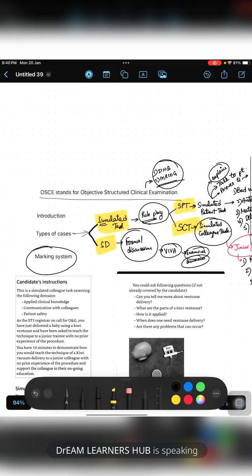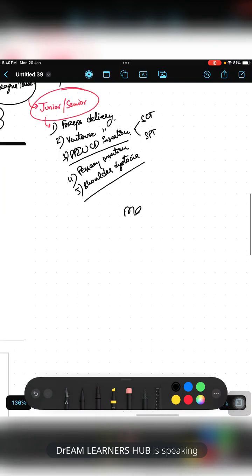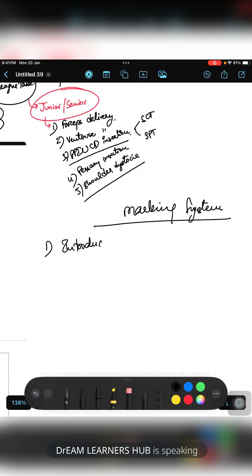Coming to the marking system. So how will you be marked? The marking system, the first one is for introduction or history. So how you have started the discussion with the patient, or how you have said hello, hi, I am Dr. Maimuna, one of the treating doctors today. How may I help you? So you have started the discussion very smoothly or not. These things they will be seeing in the introduction. Introduction is just easy marking. Okay, you will earn easy marks by having a nice hello.